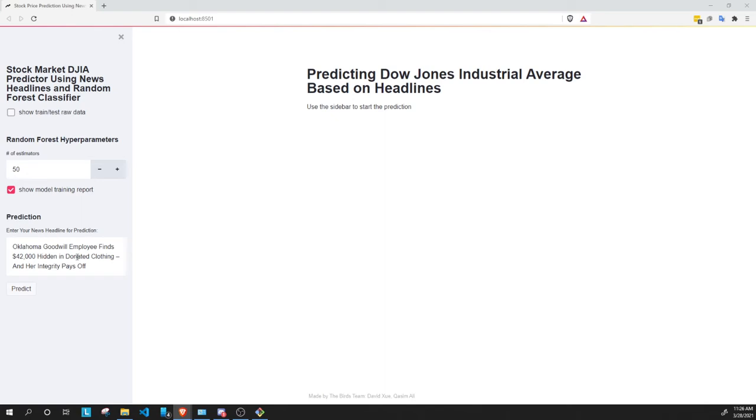And lastly, there's a prediction field where the user can input any custom news headlines they want, and after the model is trained from our dataset, we would take in this input and then predict that news headline's effect on the Dow Jones Industrial Average. For example, when I press predict here, the model will first get itself trained and then produce the output.